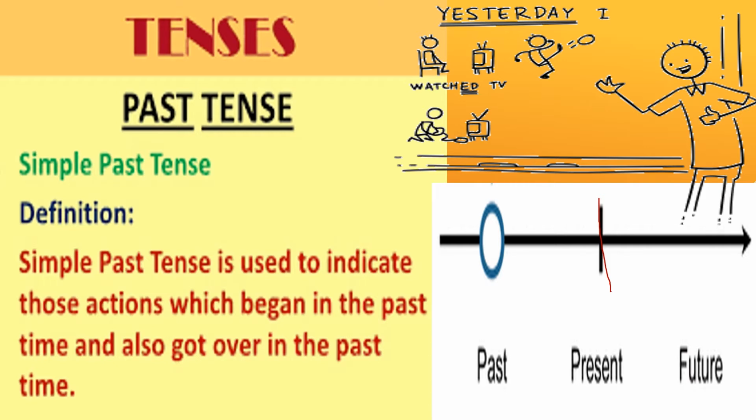Yesterday I taught you pronouns. Taught is a past word, the past tense of teach. I taught you pronouns yesterday. Now future, as you know, I will be teaching you past continuous, present continuous, and future continuous tense in the next chapters.